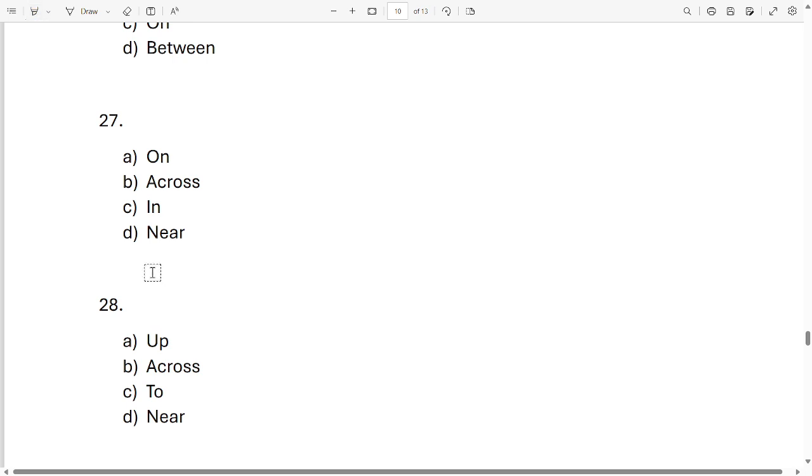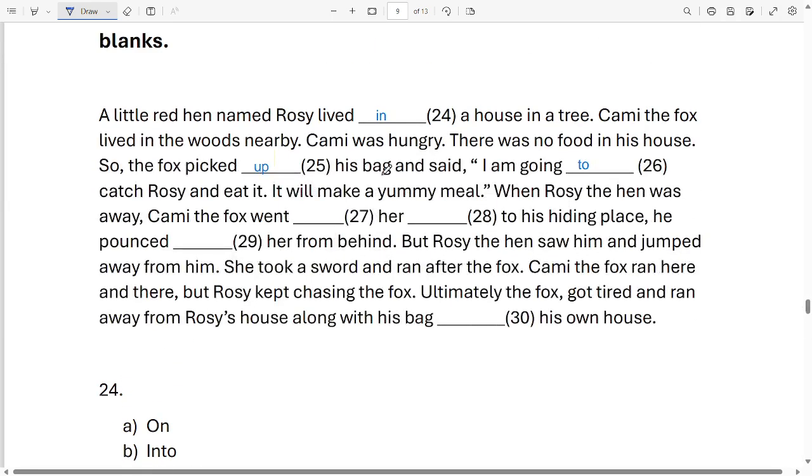Okay, let's take this one only. It is option C, in. Okay. So let's go and put it over there. For 27, it's in.